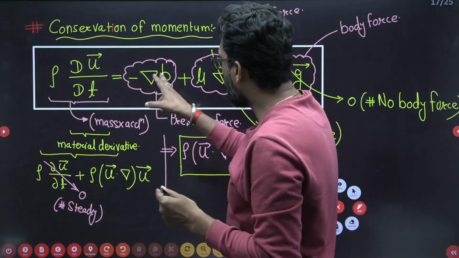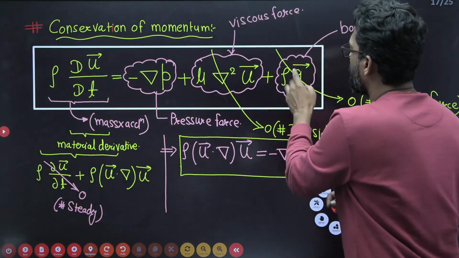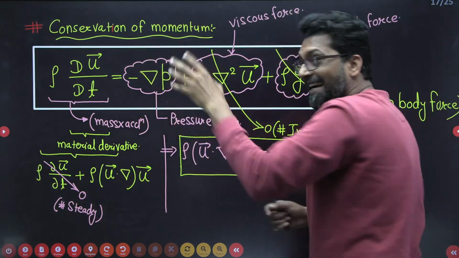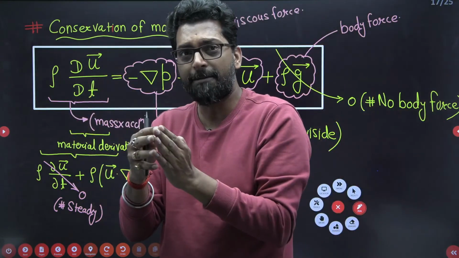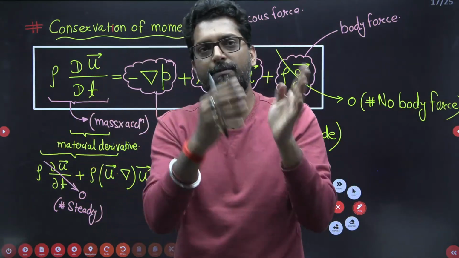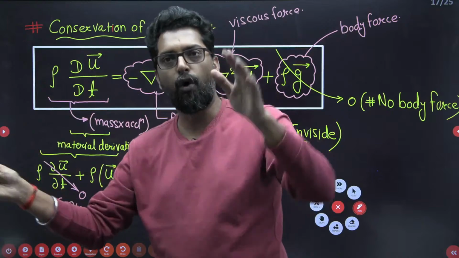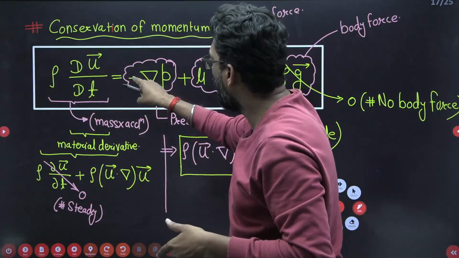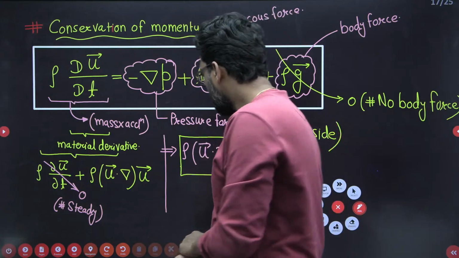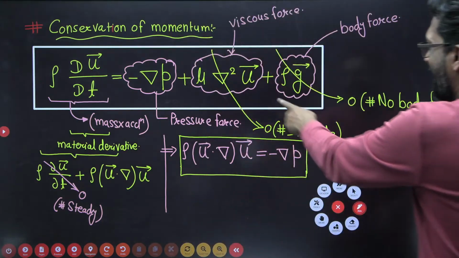So from higher to low, this is your weight, but this is the pressure gradient. That means change in pressure. When the fluid is flowing, if there is a change in pressure, that means the fluid is flowing from high to low. For that, high to low, we have to take a negative sign. Clear?